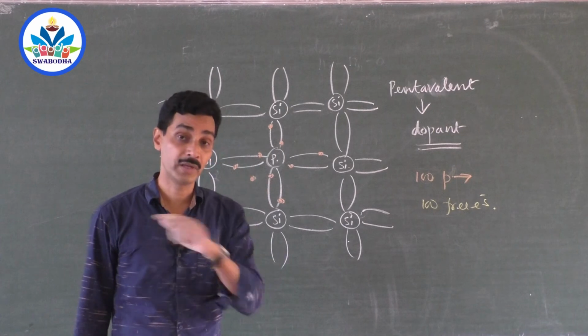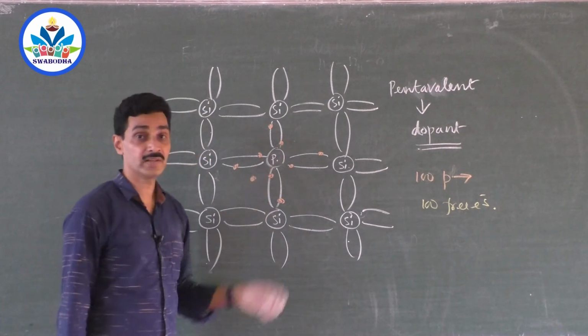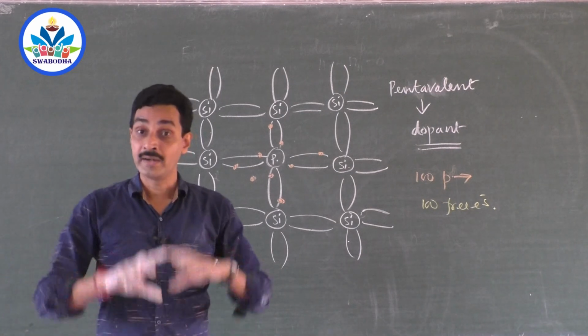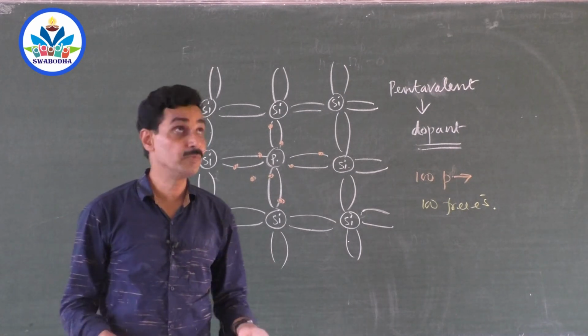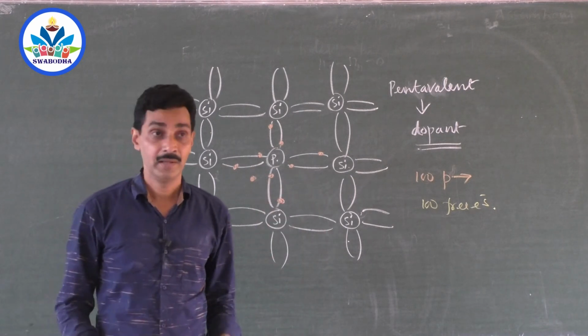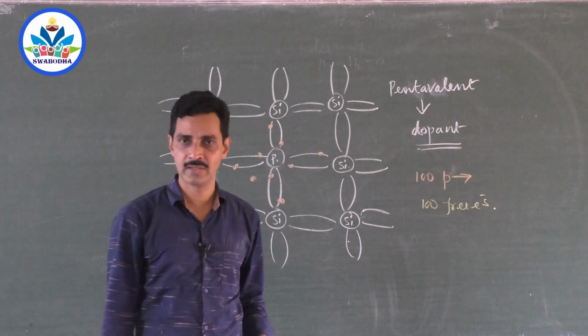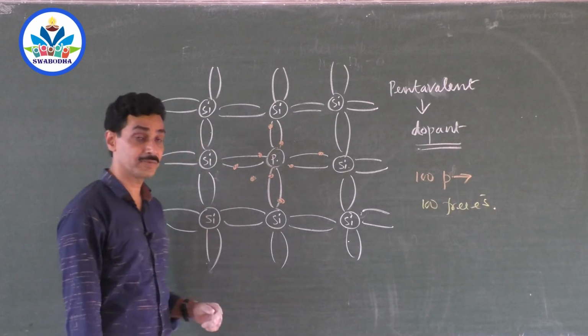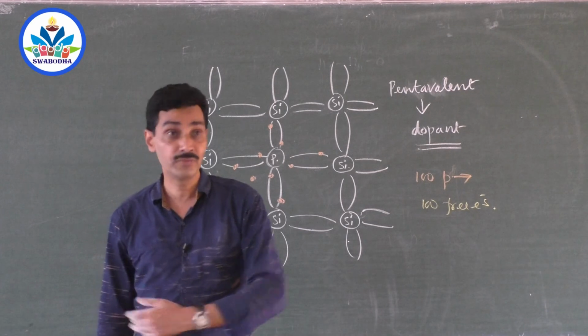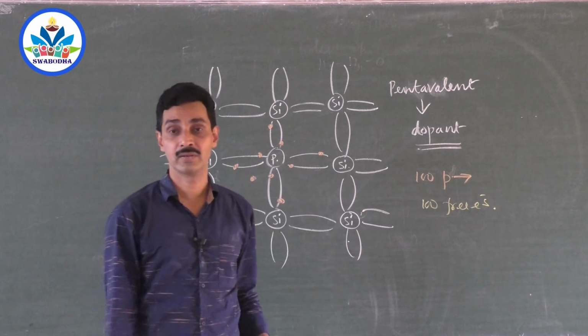No, not at all, because 100 phosphorus atoms will replace 100 silicon atoms here and there, and all those phosphorus atoms will be expecting 5 silicon atoms from the surroundings, but there are only 4 silicon atoms in the surroundings. So each phosphorus atom will get a chance of engaging 4 valence electrons. 1 valence electron is left free.